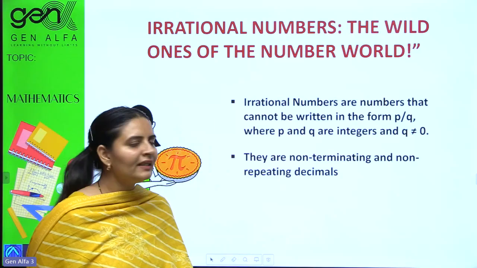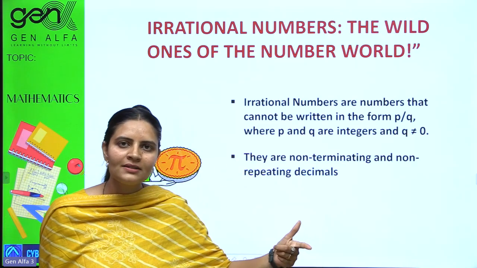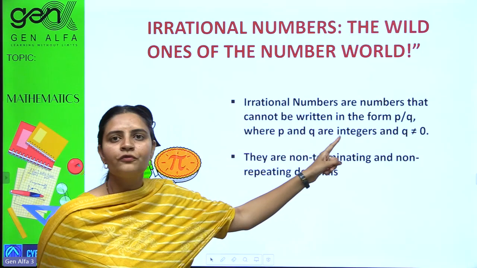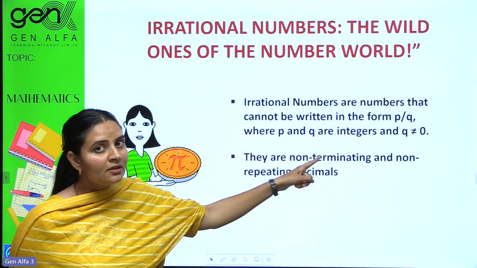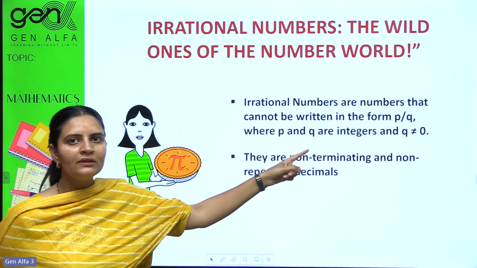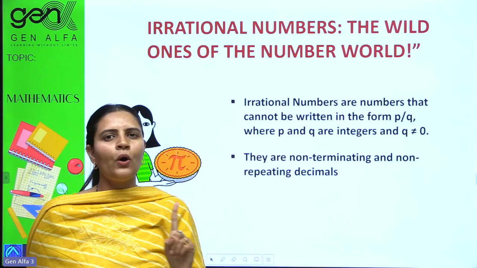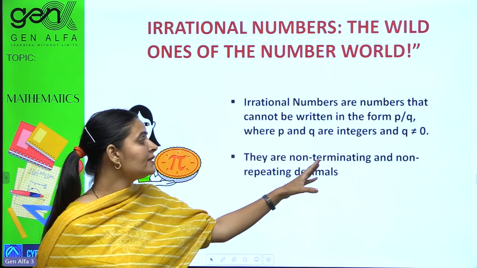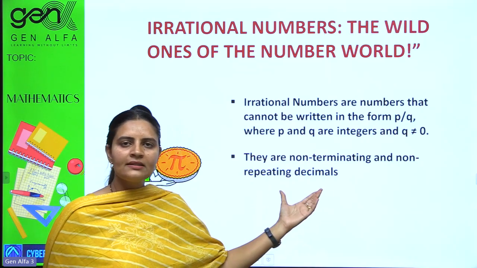So coming to its definition, irrational numbers are numbers just opposite to the rational numbers. The definition is that they cannot be written in the form of p by q, where p and q are integers. Integers means negative signs are also included. And for q, the condition is that the denominator should never be 0. These cannot be written as fractions at all. They are non-terminating and non-repeating decimals. Please write this definition.